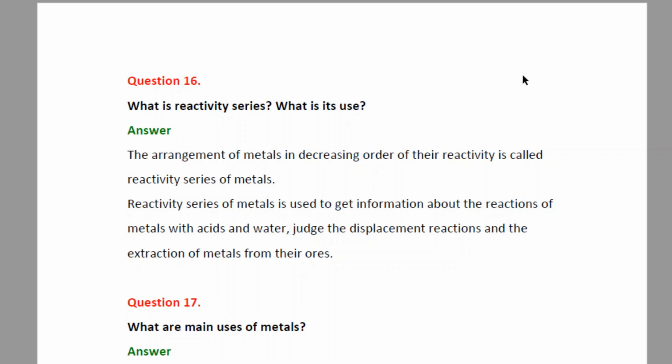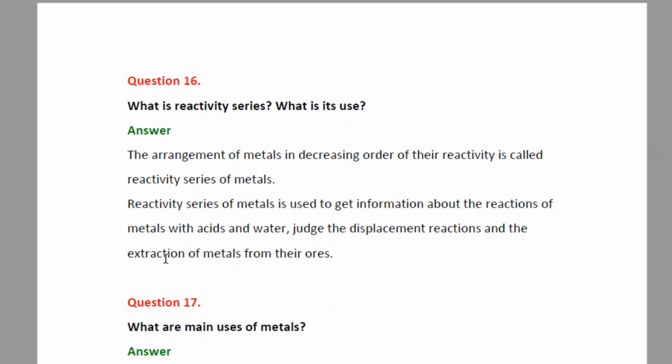The metals that are less reactive than hydrogen, which are placed below the hydrogen in the reactivity series, when they react with water, will not be able to displace hydrogen gas in the reaction. Similarly, we can judge the displacement reactions. As discussed earlier, we can judge whether a metal is more reactive than the other metal, and hence whether it will be able to displace the metal from its solution.